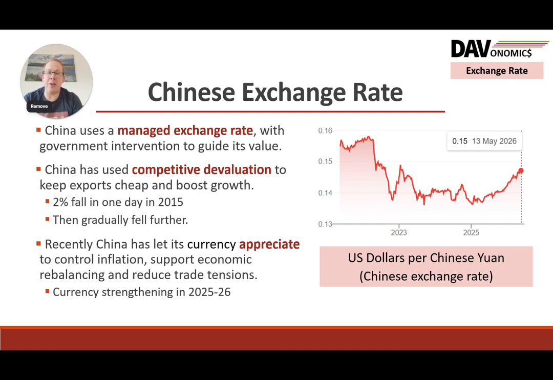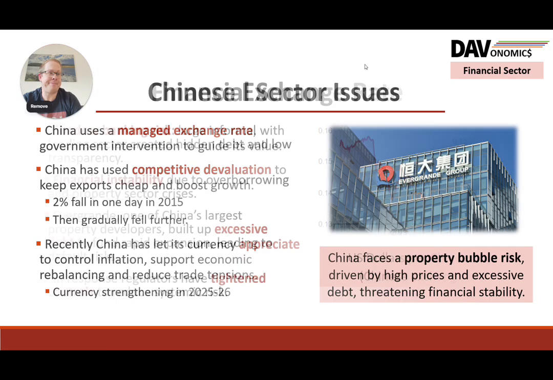So the fact they've announced they're doing this and allowing it to strengthen means that potentially there's less chance of trade wars in future, if that is seen as an anti-competitive or protectionist measure to try and manipulate their exchange rate for the benefit of their current account surplus. So it's hard to know the rationale for all of these things, but I think fighting deflation, but also trying to reduce trade tensions at that time, could be a double win for China.